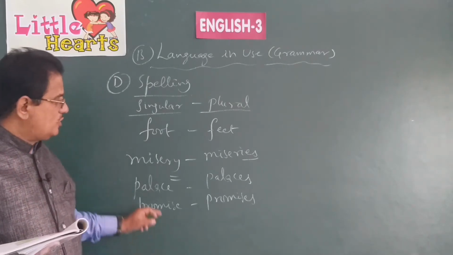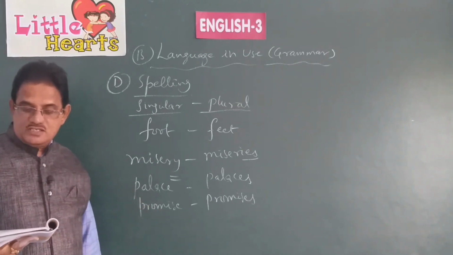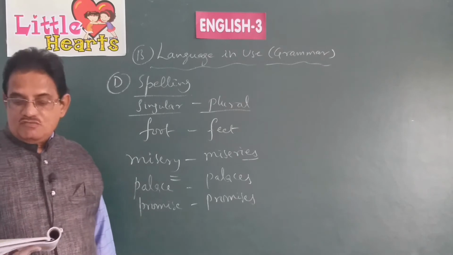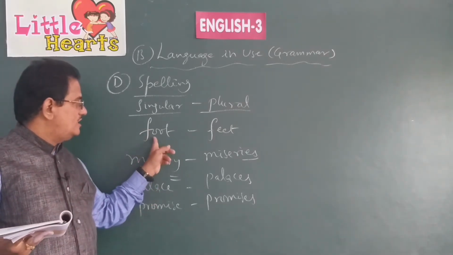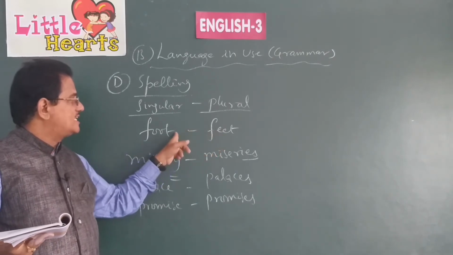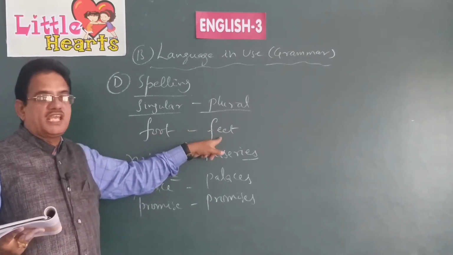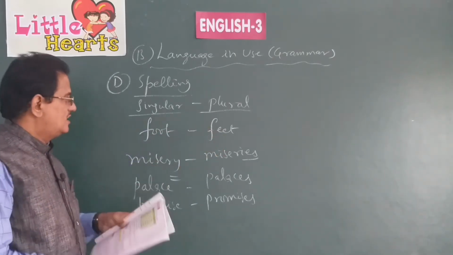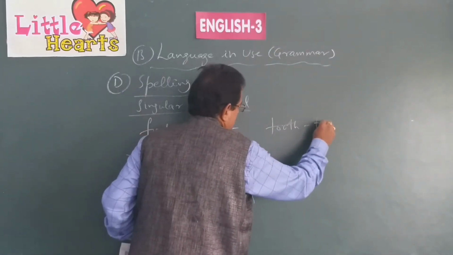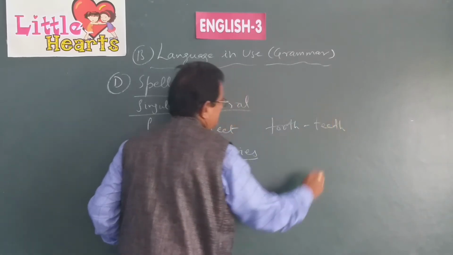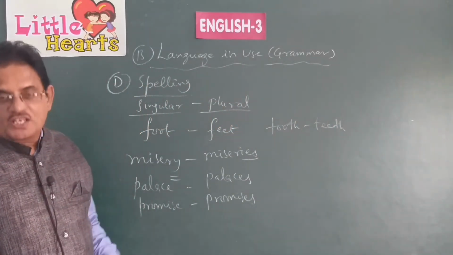And of course, you have to also identify the spellings of some words which change with respect to the singulars and plurals. See, singular to plural is changed not by adding s here, we change the OO to EE. So like these words, you can also say tooth is singular number, teeth is plural number, like this. One more example you can say like that.